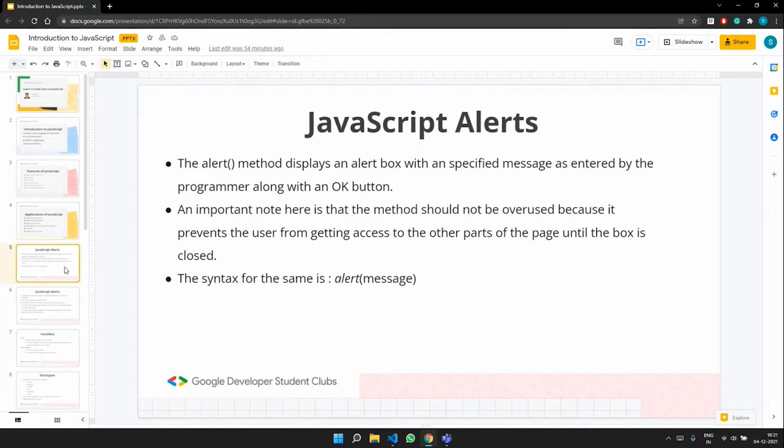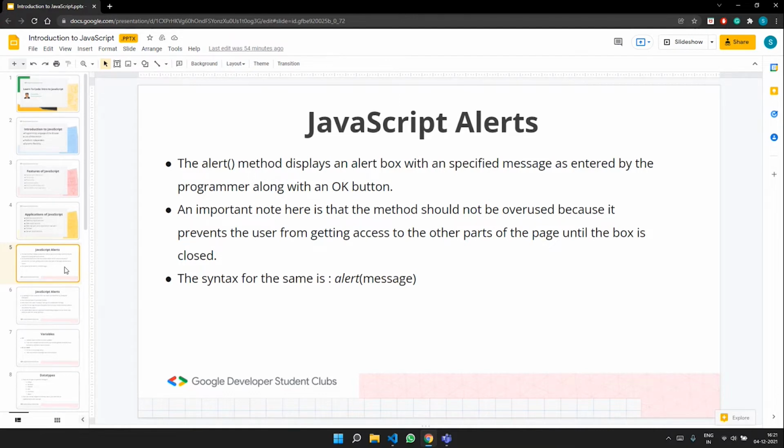So I was just explaining about JavaScript alerts till now, and I would like to add that alert is a method in JavaScript that is used to display a virtual alert box. So we will be seeing how an alert box appears on our screen, but it has both advantages and disadvantages, because the alert box takes the focus and forces the user to read the specified message, right?